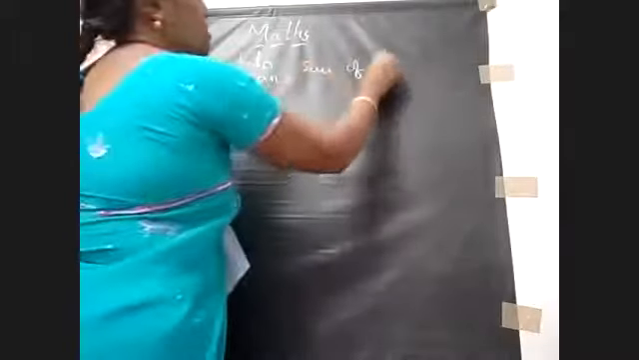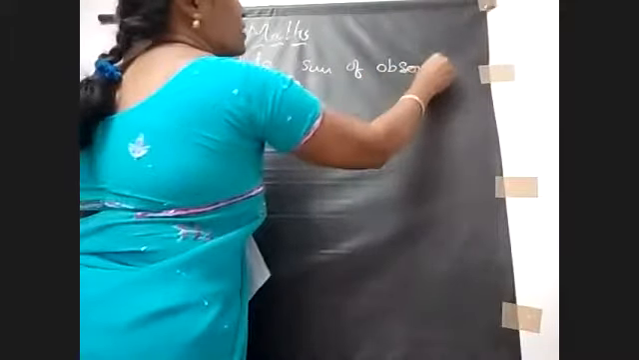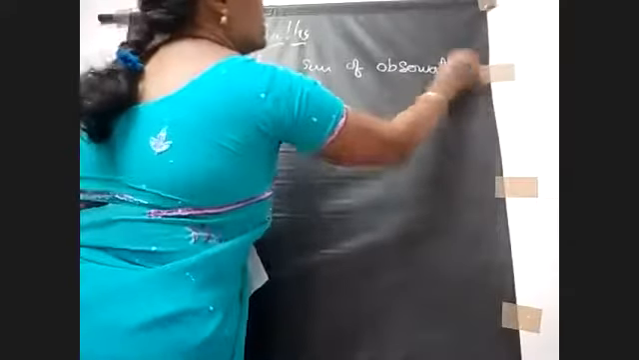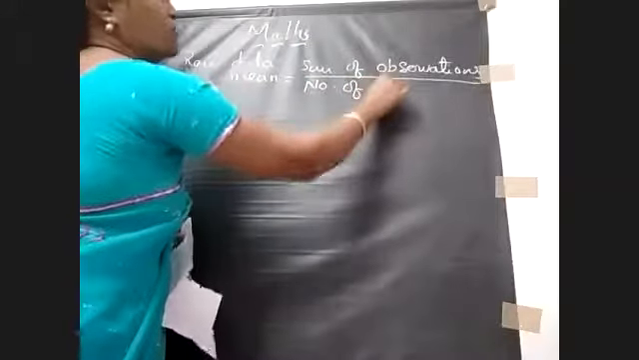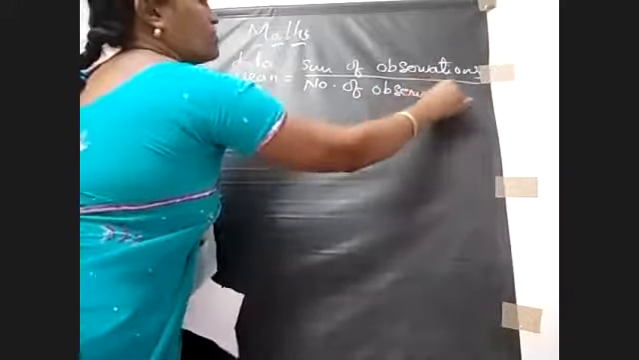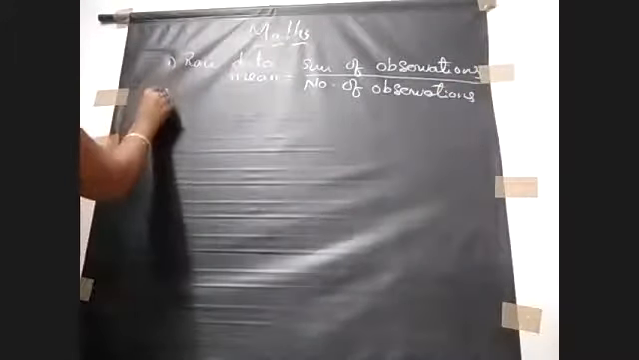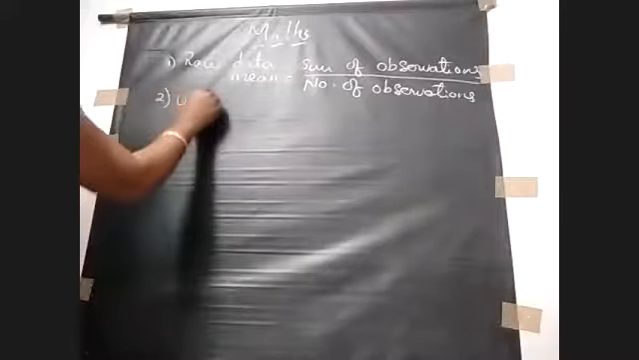For raw data, the formula for mean is equal to the sum of observations divided by the number of observations. So this is the first formula. And next, the second presentation of data is ungrouped data.